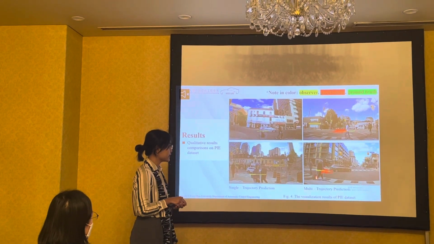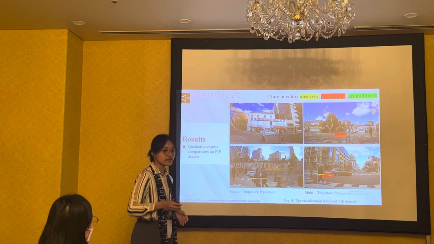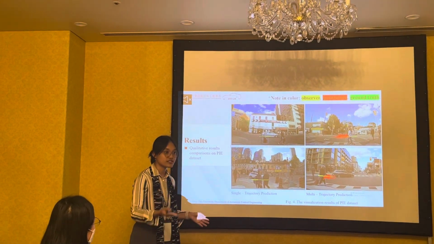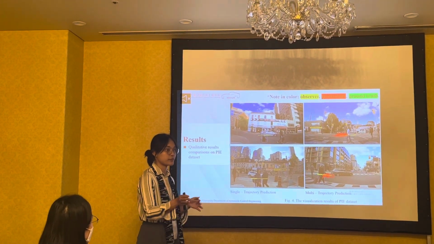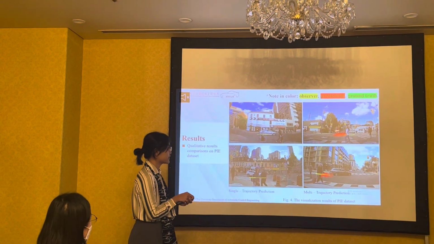And then we can see here that for the multi-trajectory prediction, there are a lot of plausible possibilities for the future trajectory of the person itself. We can see they go to the right side, left side, and so on.